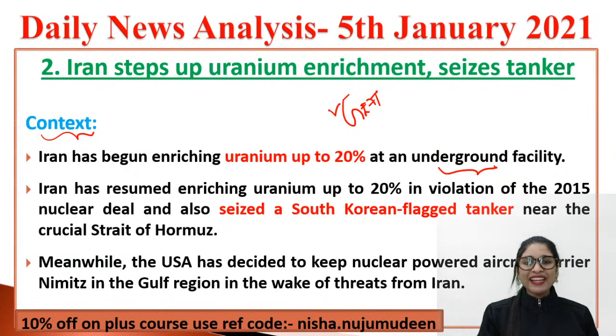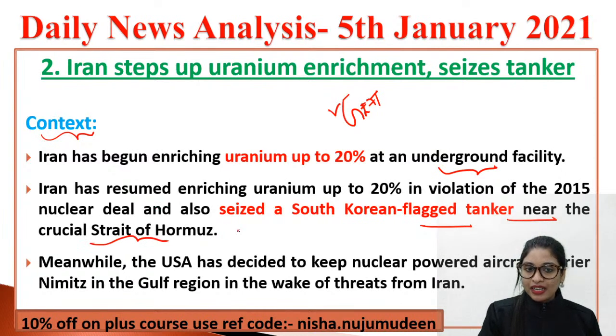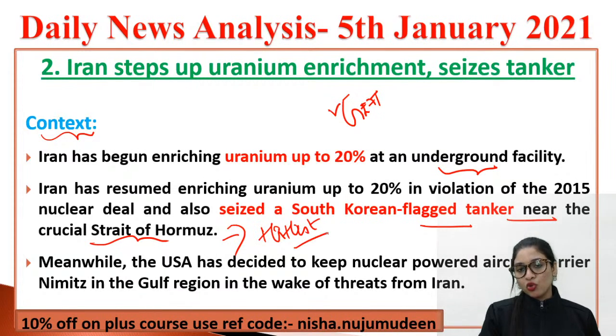They began enriching uranium to 20% in spite of the violation of the 2015 nuclear deal, and they seized and attacked the South Korean flag tanker near the crucial Strait of Hormuz. Strait of Hormuz again is one of the most important topics for UPSC prelims. Please note it. Clear? We have done n number of questions based on that. So have a look at it.